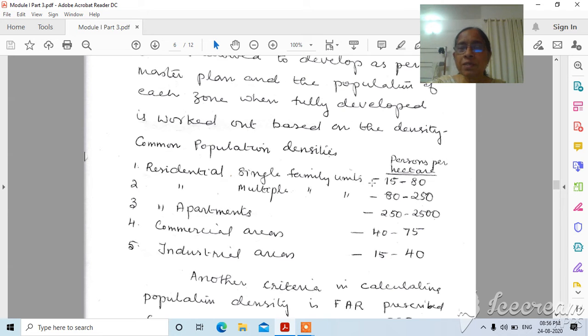Okay, so this city they divide into different zones. For example, it is for commercial area, industrial area, residential area, institutional area, recreation places, etc. They divide the city into different zones, and then they separate all these zones according to the developments already there, the growth pattern based on the previous growth pattern and the future growth which the city is ought to develop.